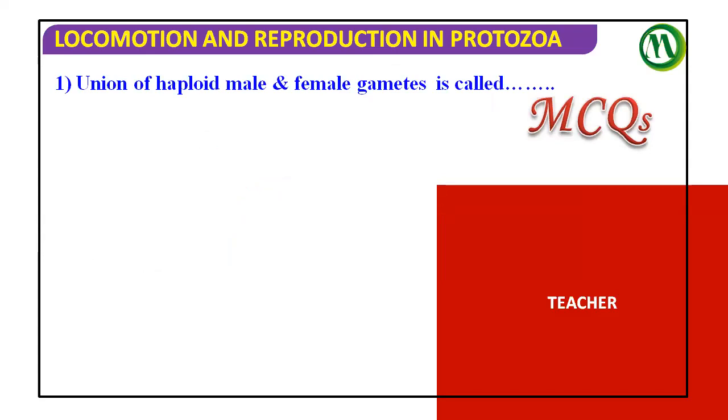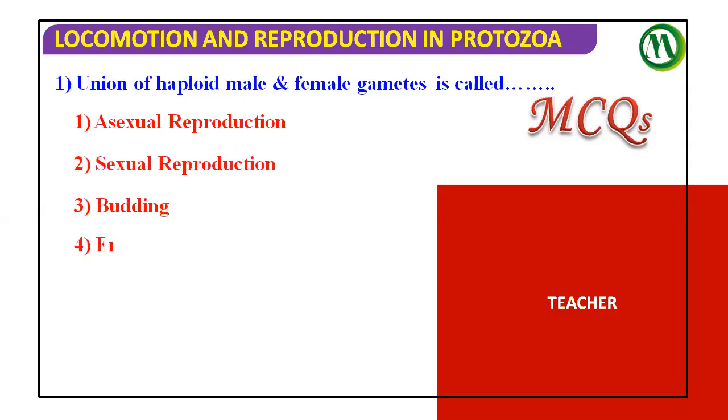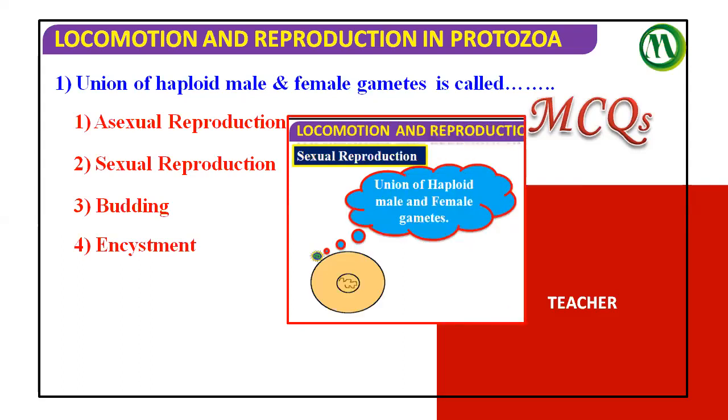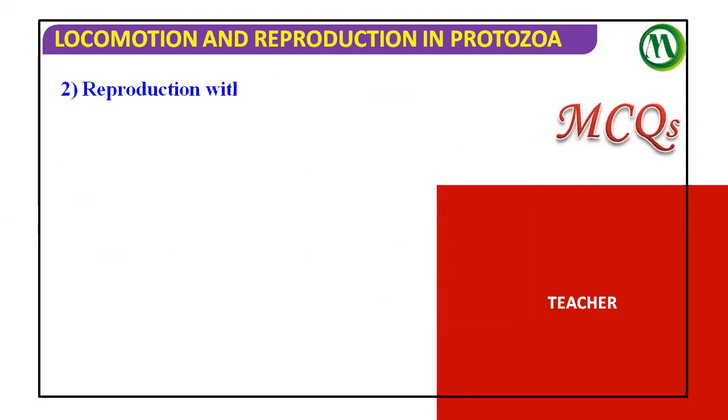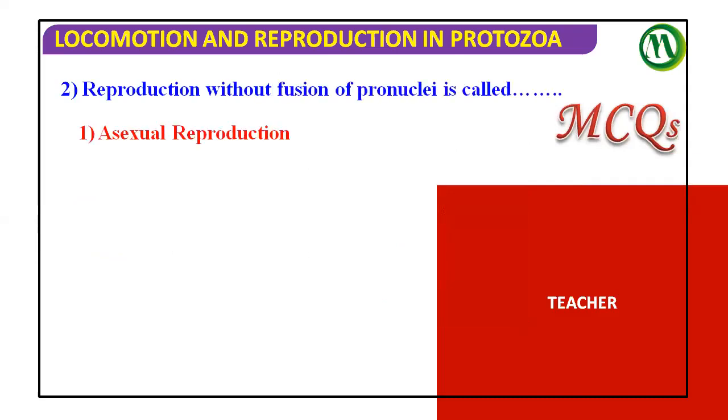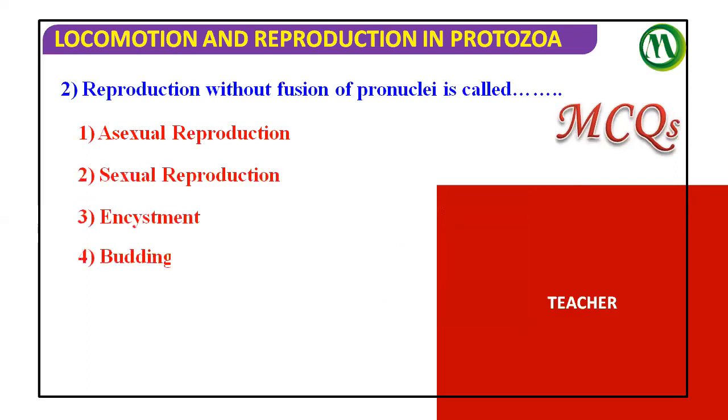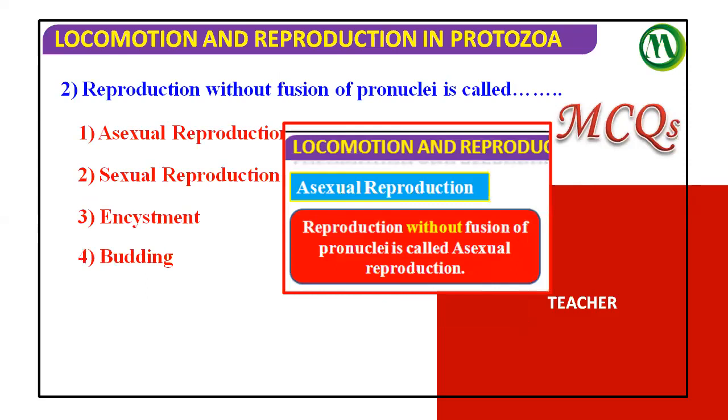Union of haploid male and female gametes is called sexual reproduction. Sexual reproduction, very good. The reproduction without fusion of pronuclei is called asexual reproduction. Very good.